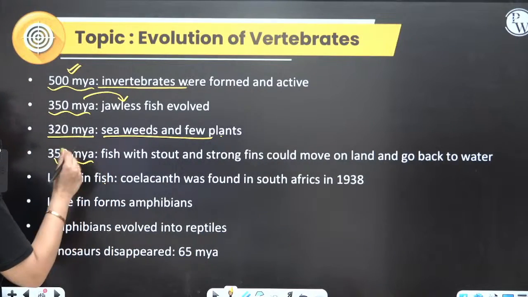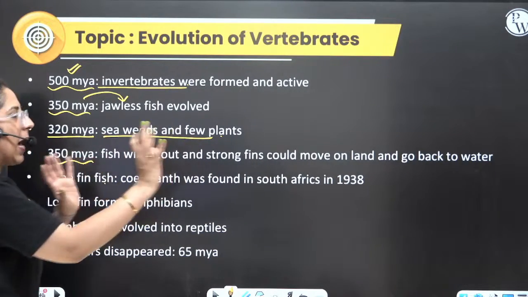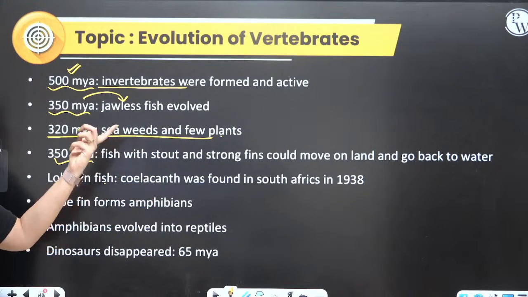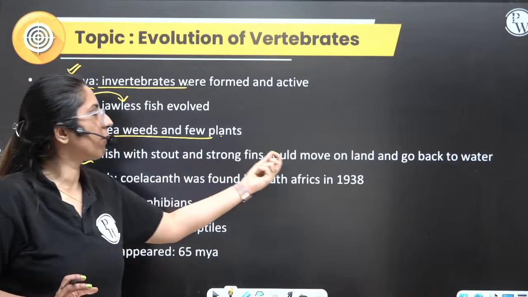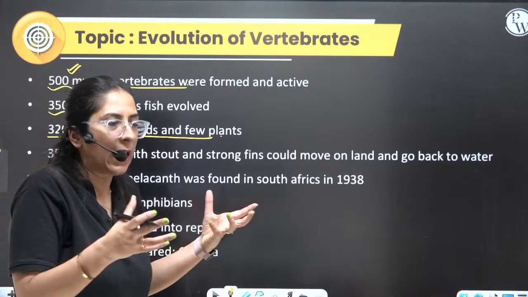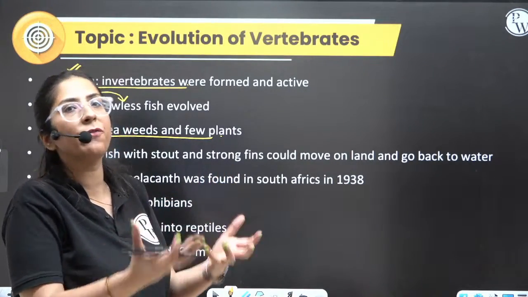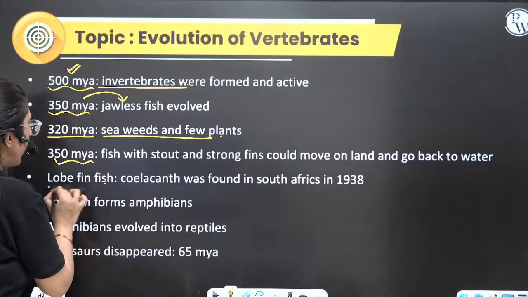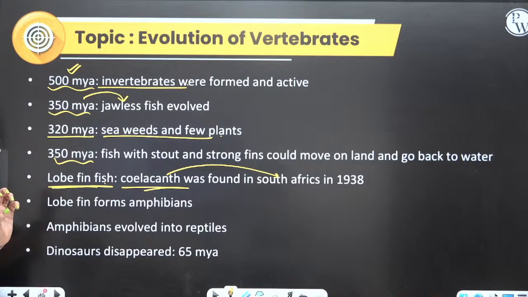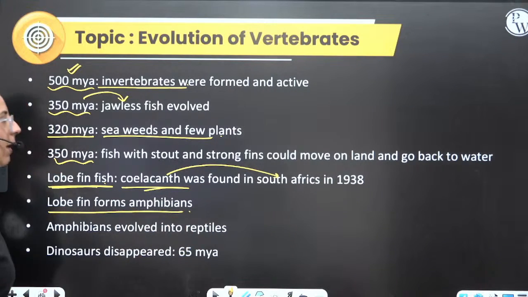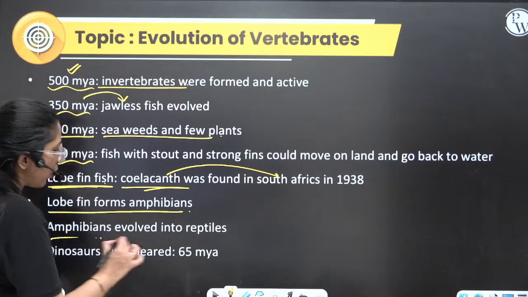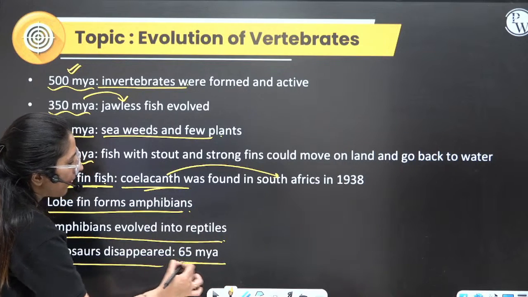At 350, at the same time, some fishes migrated to land, and they used to go back to water. They were the lobe-finned fishes, with a snout and strong fins, because they can move to land. So this gives us an idea that from the fishes, the amphibians came. The first lobe-finned fish, the coelacanth, was found in South Africa in 1938. Lobe fins form the amphibians, because they can easily come to land, right? Amphibians evolved into reptiles. Dinosaurs disappeared 65 million years ago.